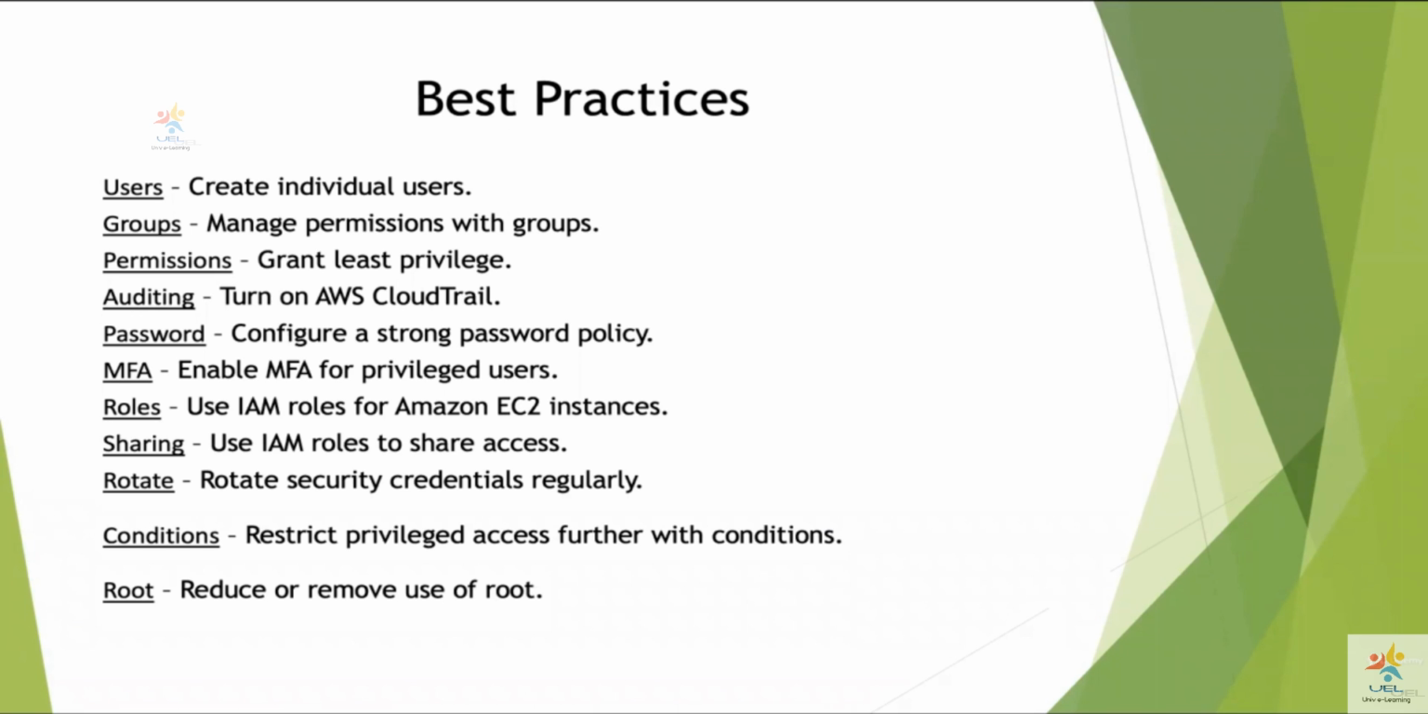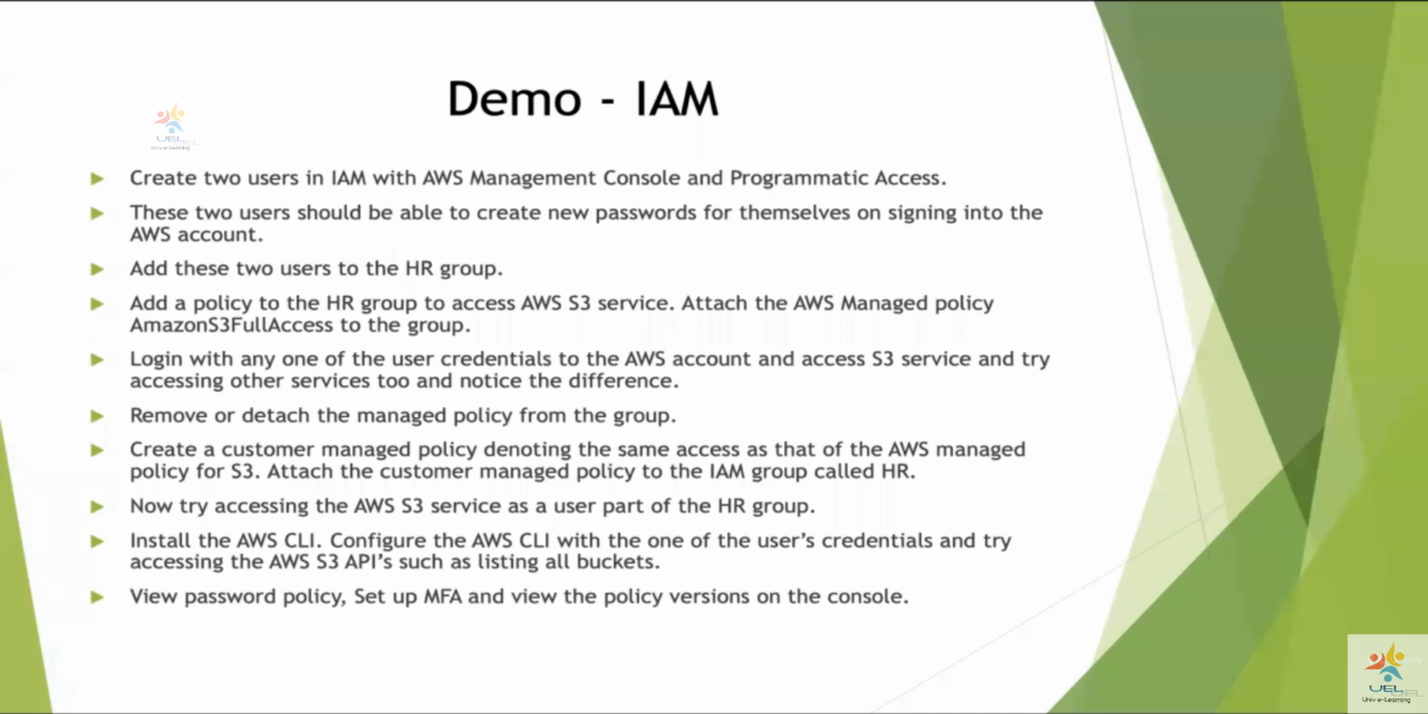And then we will log in as both these users and we will see the difference. Okay. So going to the demo, what we are going to do is create two users in IAM. We are going to present both the users with AWS management console access and programmatic access. So they will be able to log into the graphical user interface, and they will also be able to talk to AWS services using their Java API or Python API or AWS CLI for simplicity's sake.